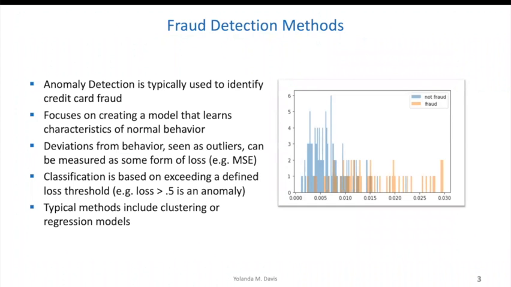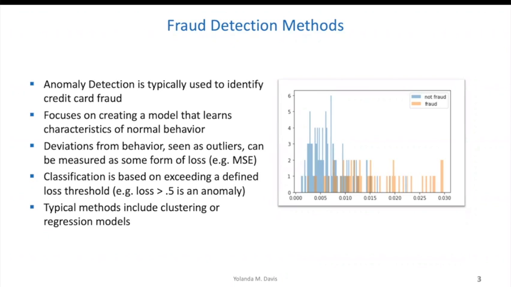There are a variety of different detection methods that companies use in order to detect fraud because, of course, they are vastly impacted and they want to mitigate it as best as possible. Anomaly detection is one of those common techniques used to identify whether or not transactions are abnormal or considered fraud. What anomaly detection does is it focuses on creating a model that learns the characteristics of normal behavior.